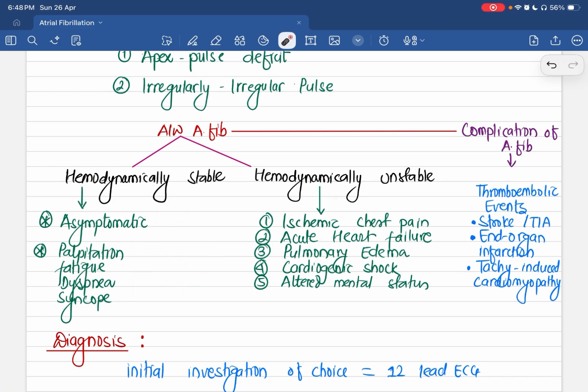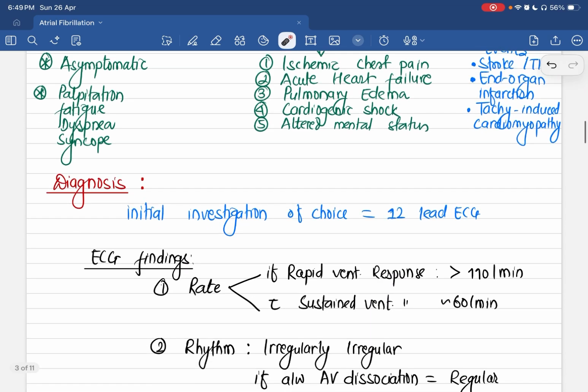A hemodynamically unstable patient can present with ischemic chest pain, acute heart failure, pulmonary edema, cardiogenic shock, and altered mental status. Sometimes the patient might present with a complication of atrial fibrillation as the first episode, including stroke and TIA. Sometimes the patient can present with end-organ infarction, including renal infarction, splenic infarction, and peripheral artery disease, and the patient might present with tachycardia-induced cardiomyopathy.